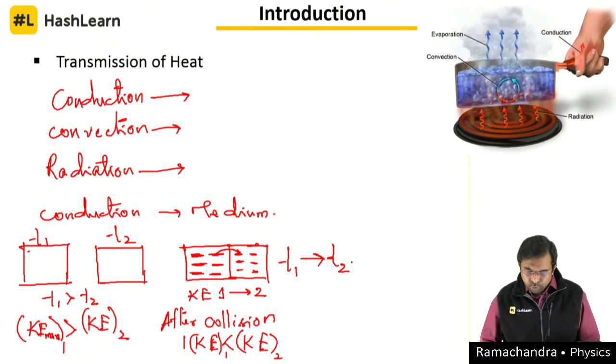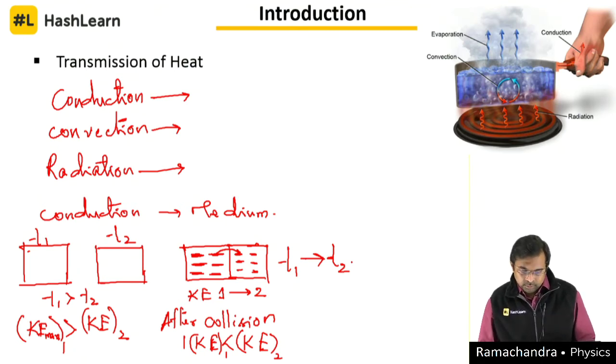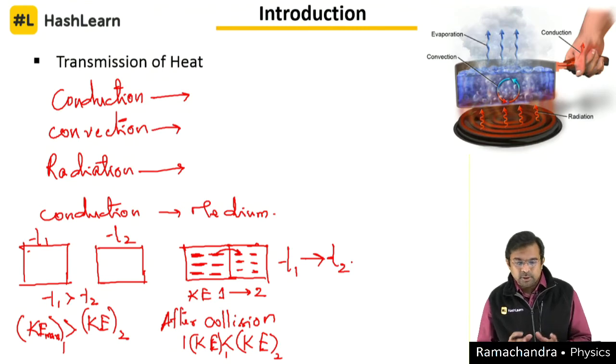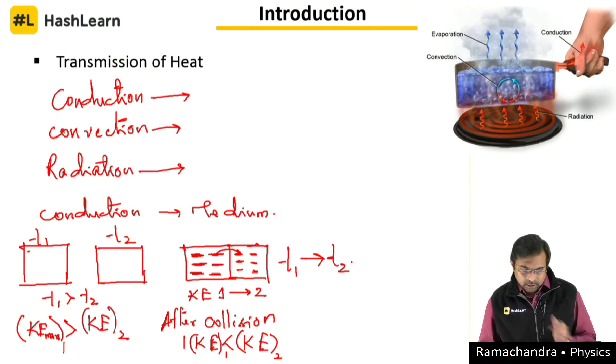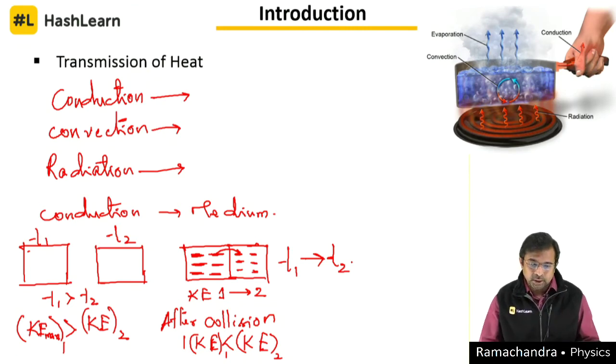So now let's move further. This is at the microscopic level. Now how is heat transferred from a regular-life point of view? We can give one of the best analogies, used by almost any teacher in today's JEE classes, for the different modes of transmission of heat.